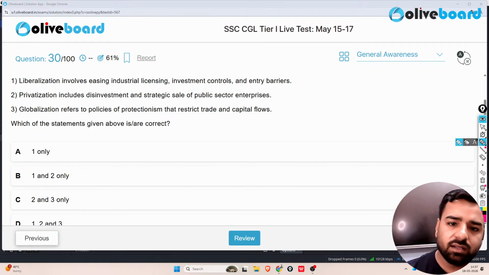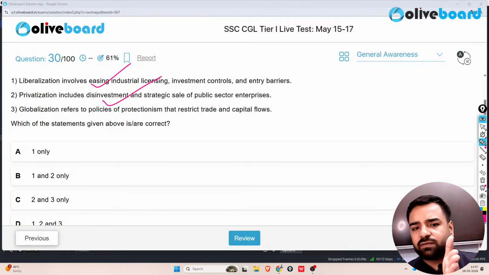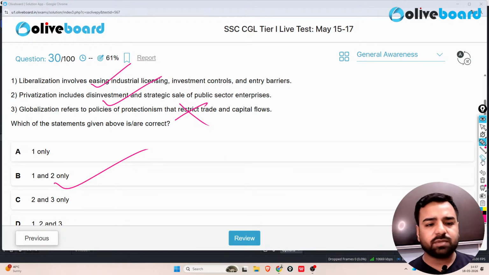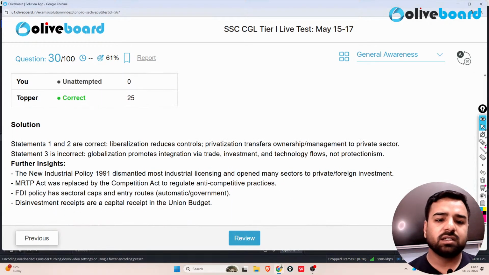So guys, the first and second statements are correct, but they are saying that globalization refers to the policies of protectionism that restrict trade and capital flows. That's totally wrong. So here the correct answer will be option number B, that is 1 and 2. Okay. So let's go with the explanation also now. What is the answer? 1 and 2. That is option number B is the correct answer. So let's see.